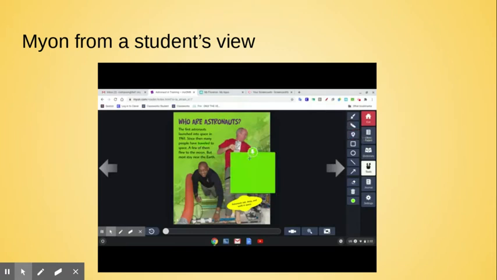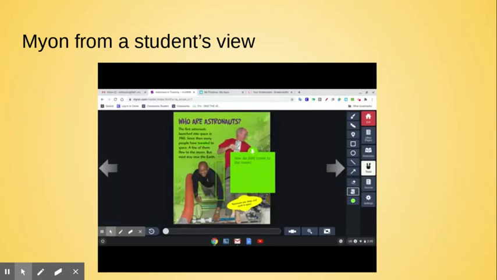You can be an inquirer and put a sticky note and say, maybe a little bit later I can research how do they travel to the moon. And that's under sticky notes. You can draw a square. You can do all kinds of handy things. And if you want to remove them, you can hit the delete button and it will take all of it away.